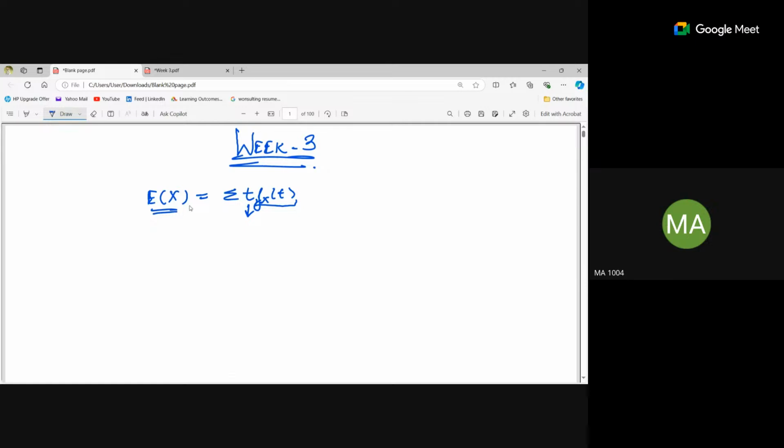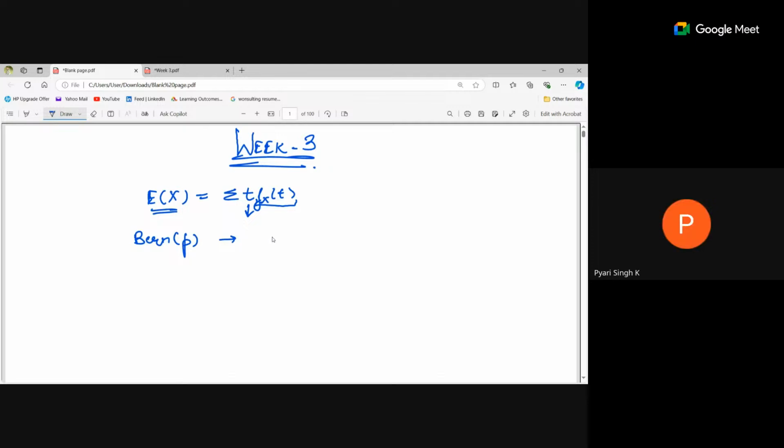For example, if we have to calculate the expectation of a Bernoulli trial with P as a parameter, what are the probabilities?